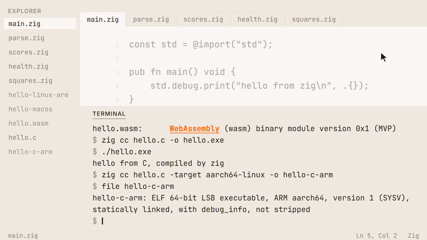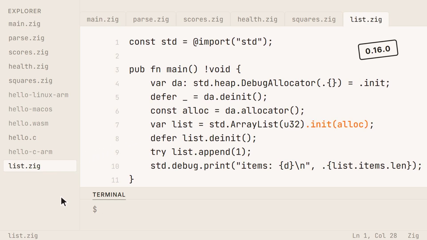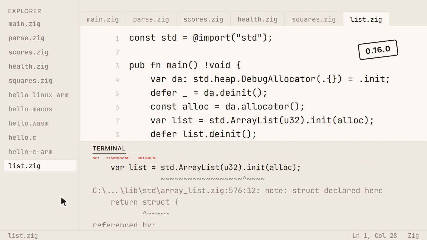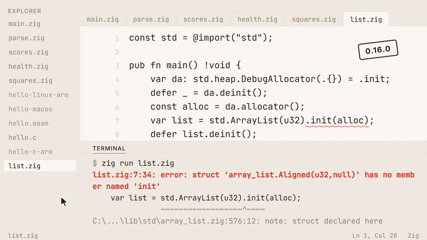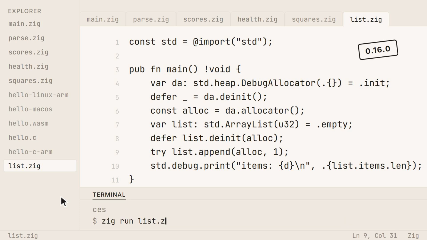Now, before this turns into an ad, the honest part. Zig is at version 0.16 and it isn't finished. This array list code is what every tutorial was teaching a year ago, and today's compiler rejects it because the standard library got redesigned in between. That's normal here. The language still changes shape between releases, and building something real on Zig means migrating it on a schedule you don't control.